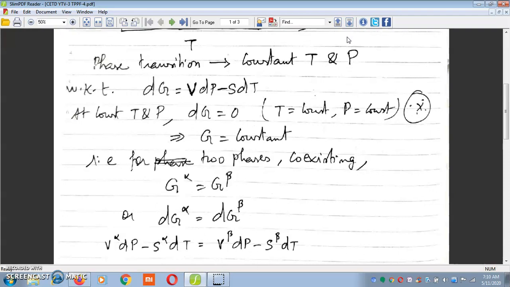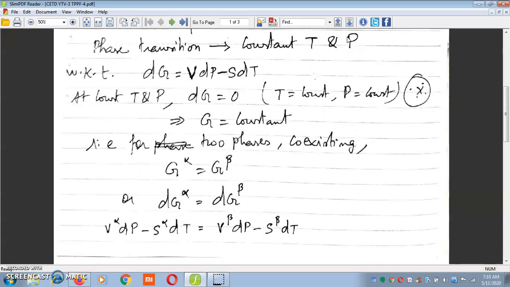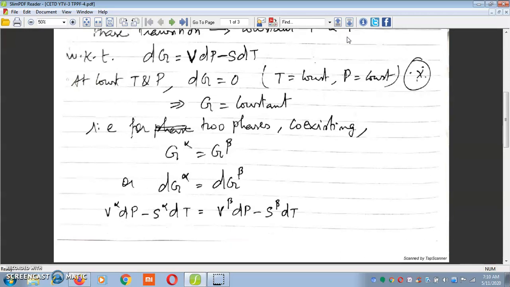Therefore, we can write dG alpha is equal to dG beta, and substituting the expression for dG once again, V alpha dP minus S alpha dT is equal to V beta dP minus S beta dT.